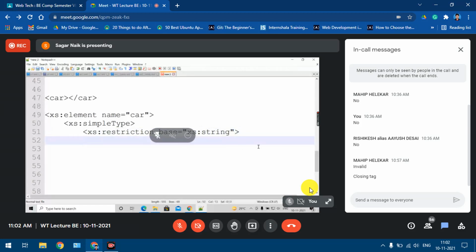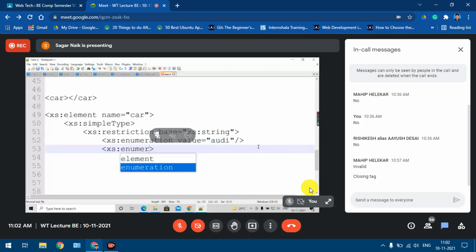So we are going to use the enumeration element. I'll say xs:enumeration. What is the value? What is the first value they had said? Audi, I think. Okay. What is the second value they have said? xs:enumeration value equal to Golf, and xs:enumeration again.